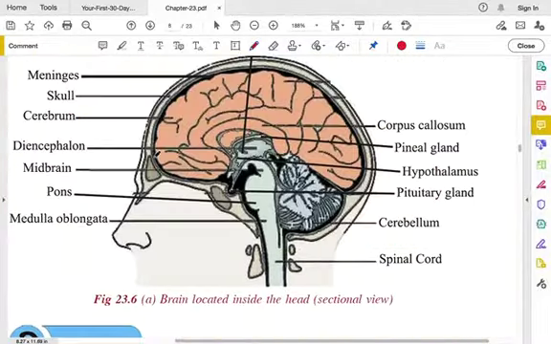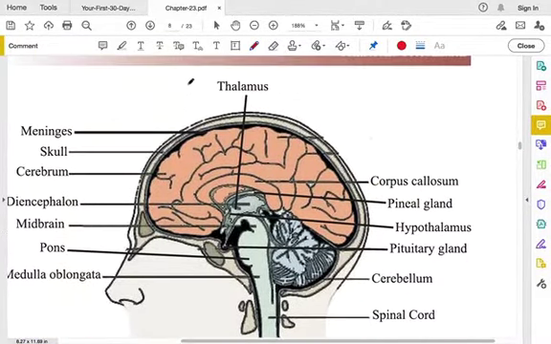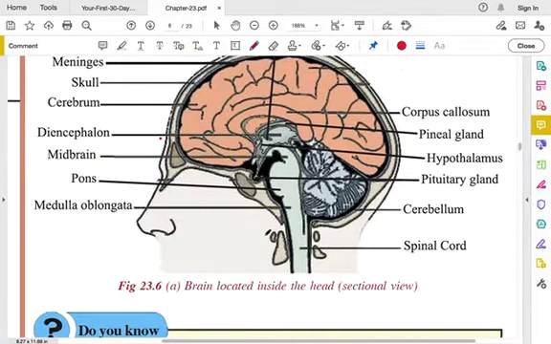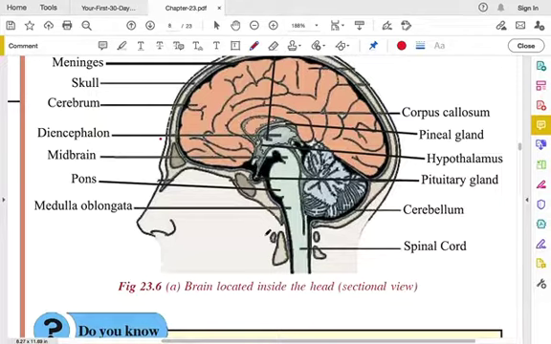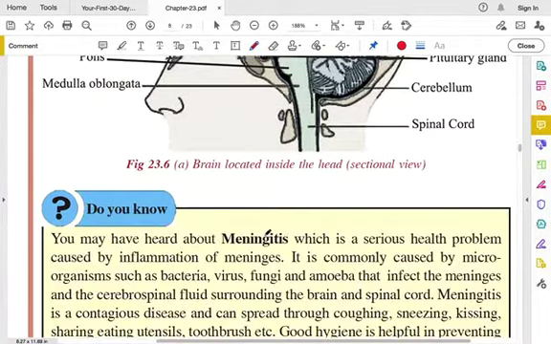Here you can see this is the outer cranial membrane. In our head, you have this outer cranial membrane. It's made up of bone and it is tough. And then you have meninges, that is 3 coverings, and then inside it you have the brain protected. So we will see the brain in detail, inshallah.